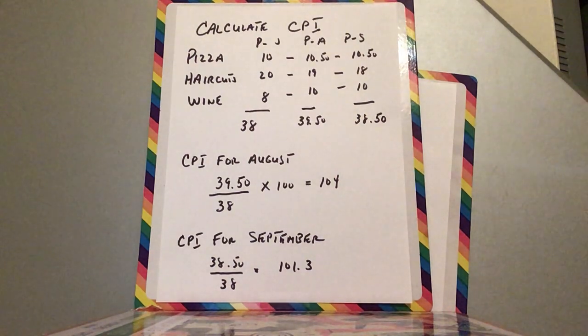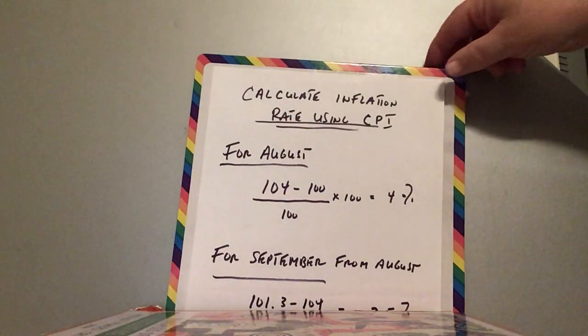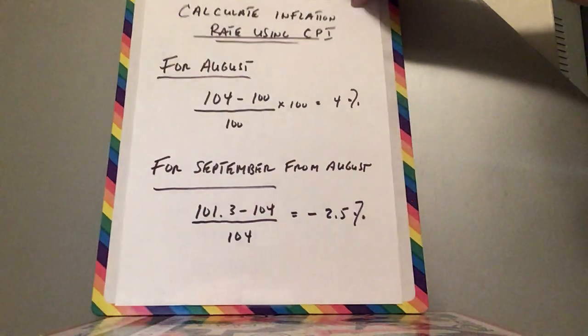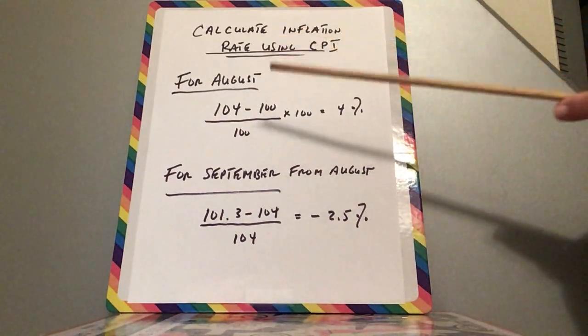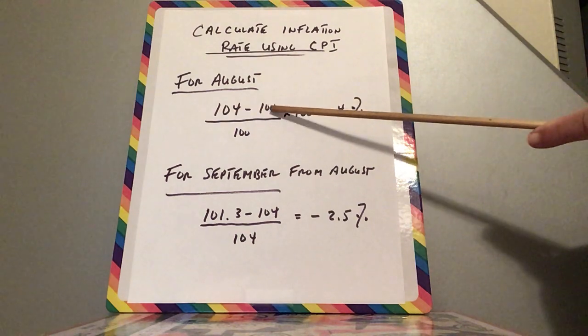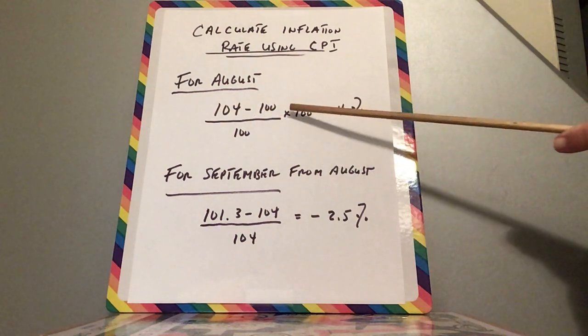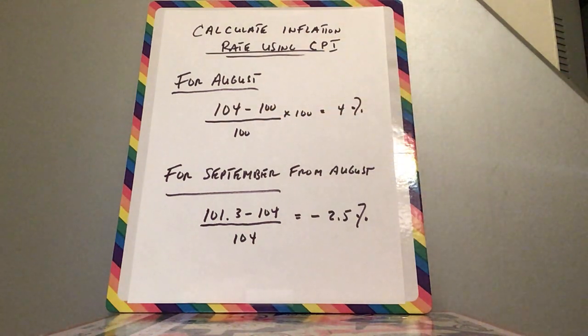Now, on the next page, I show you what the 104 and what the 101 mean, what I just told you. For August, they have a formula here, but make it complicated. If you take the 104 and compare it with the base year, over 100 and times 100, 4%. We'll just take 104 minus 100. And inflation went up 4% from July to August.